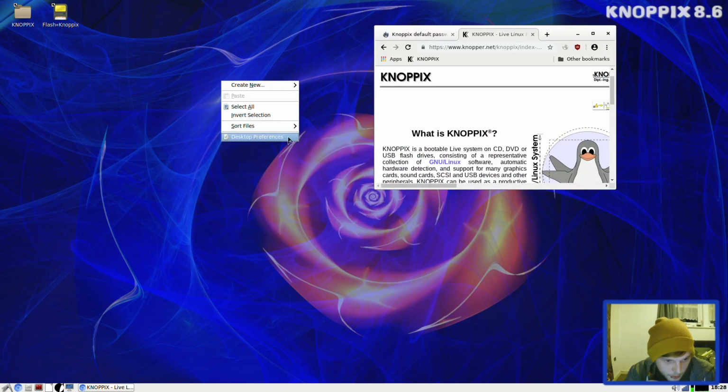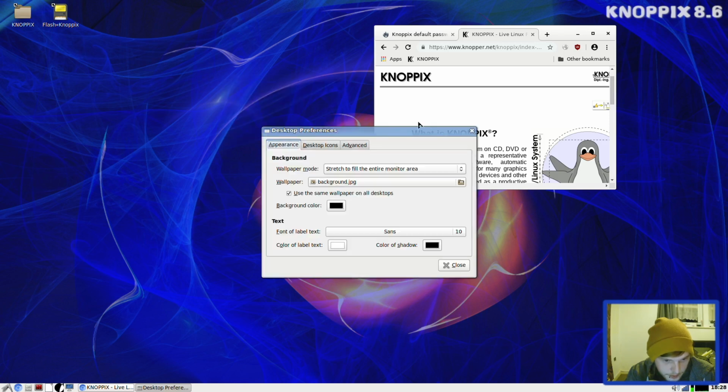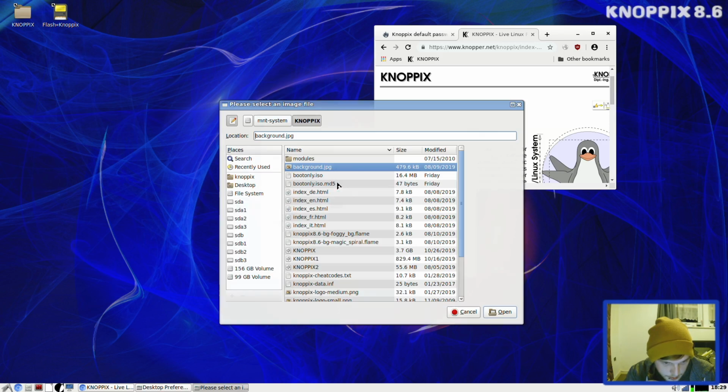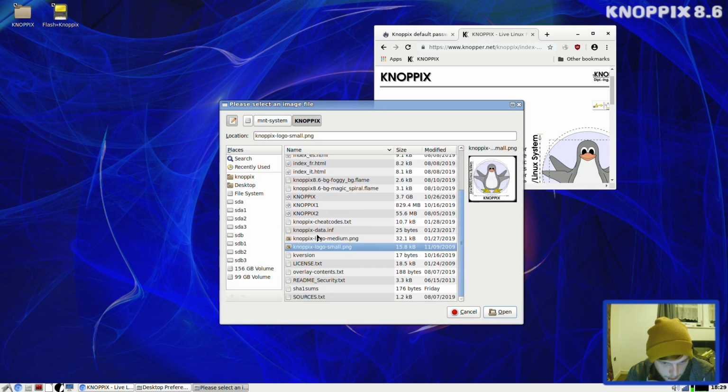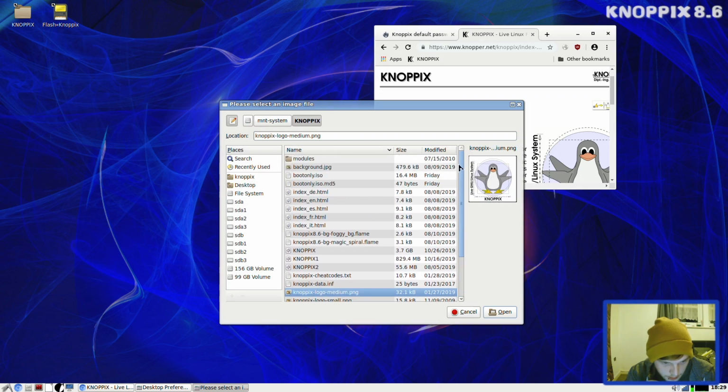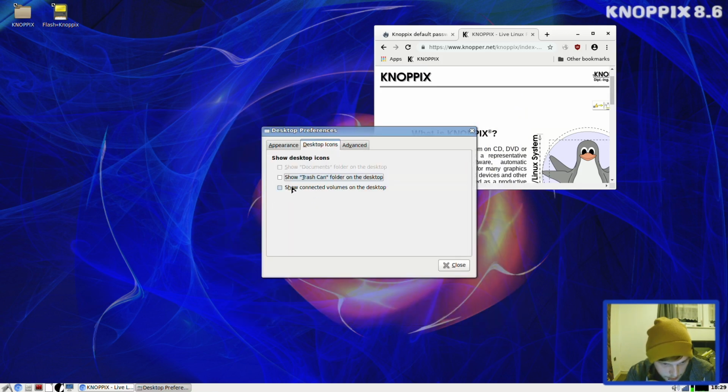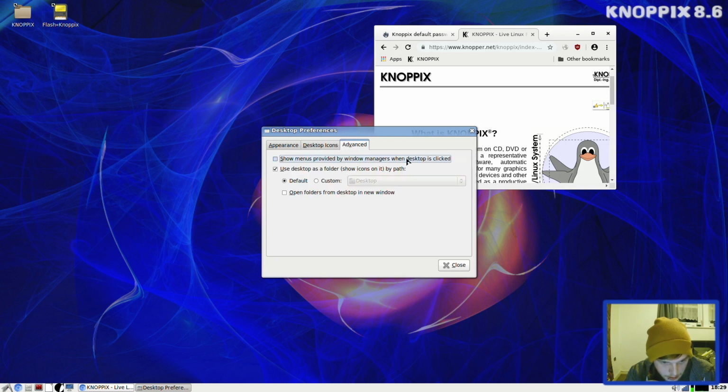So what does a right click on a desktop do? You get create new, folder, empty file, desktop preferences. So you can change the background here. Doesn't seem to be a thumbnail view. Oh, you get a little view there. I don't know where it stores its backgrounds, but let's keep going. So desktop icons, do we want to show? No. Okay, cool.